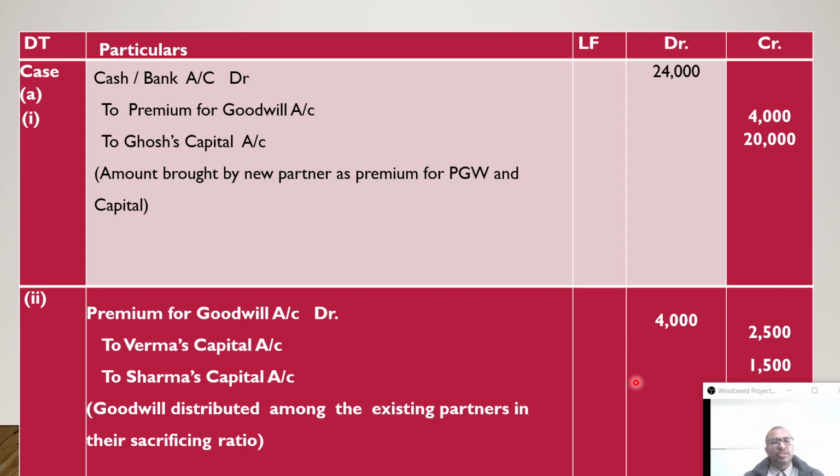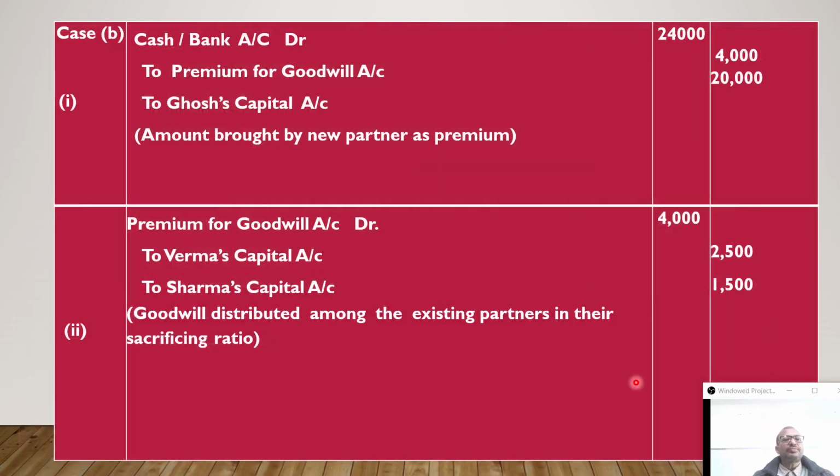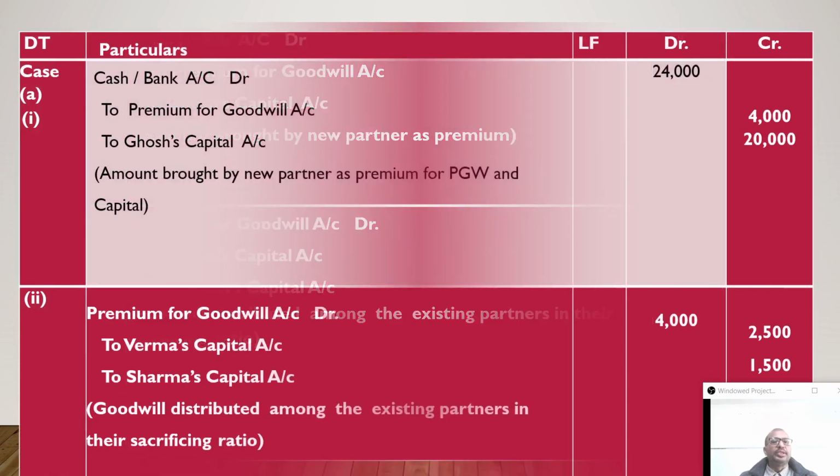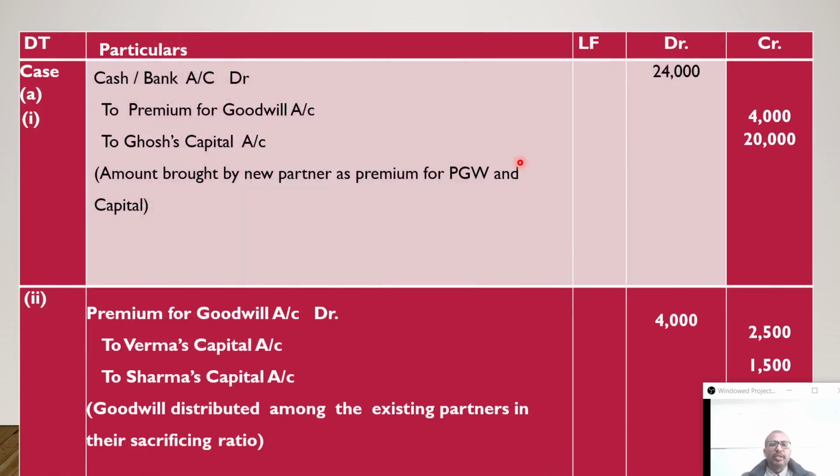So in the first situation, no withdrawal is there, so only two entries are there: goodwill money contribution and goodwill money distribution. In the balance sheet no goodwill value is shown, so the fourth entry is also not required. Means the first two entries are required in this first situation.